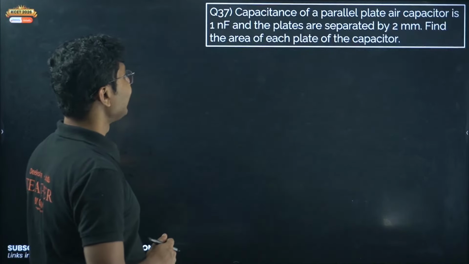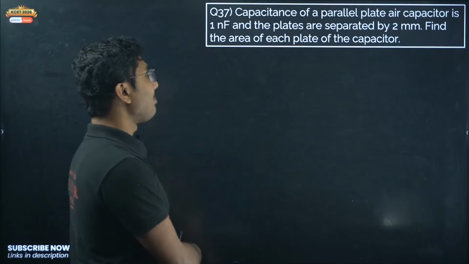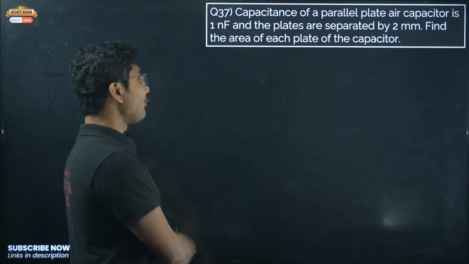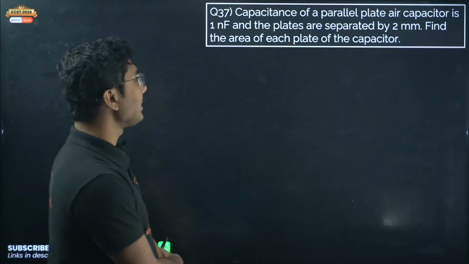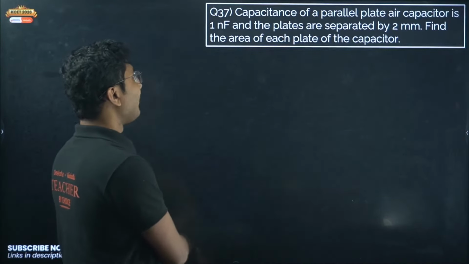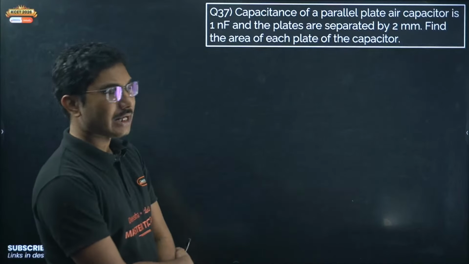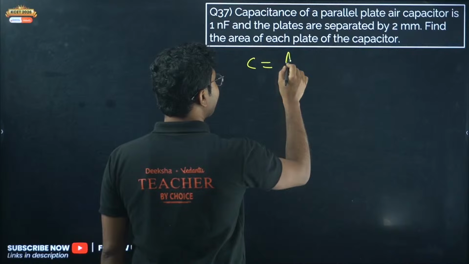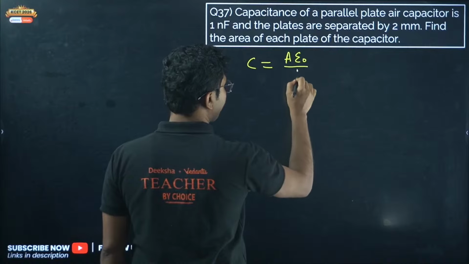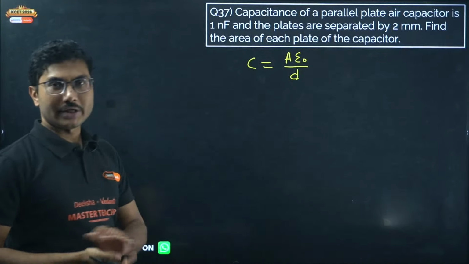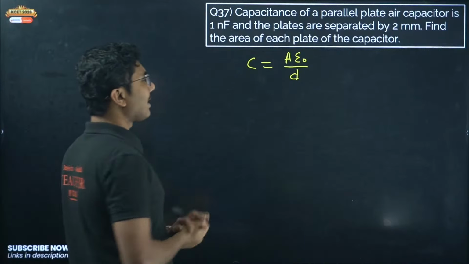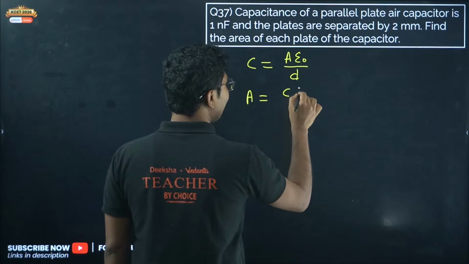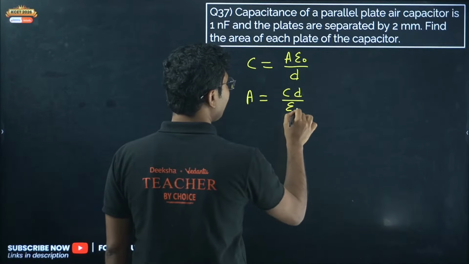Now question number 37. The capacitance of a parallel plate capacitor, an air capacitor, is 1 nanofarad and the plates are separated by 2 millimeter. Find the area of each plate of the capacitor. So it's an air capacitor. So C equals A epsilon naught upon D. They are asking you to calculate the area. So area will be C into distance divided by epsilon naught.